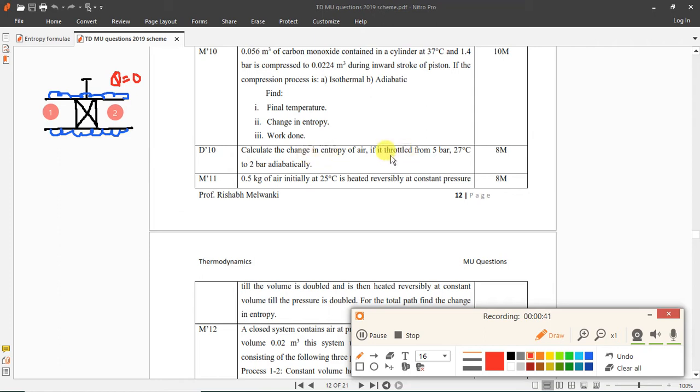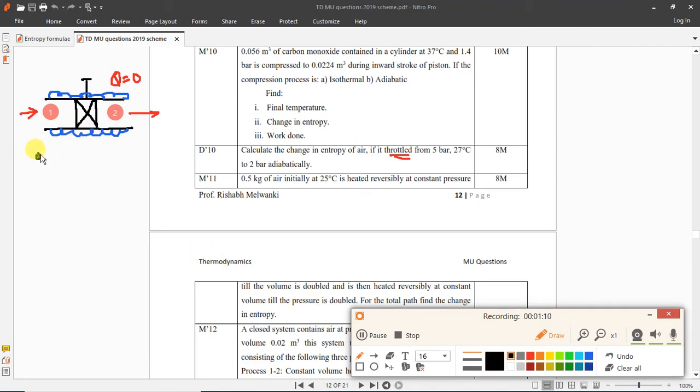Now, throttling process is an irreversible process. Flow is from this side; it enters and exits from this side. This is a pipe in which we have a wall, and when we close the wall by a certain amount, the fluid will get throttled. The blue color indicates it is insulated, that is adiabatic. After this we had seen the analysis, where we apply the steady flow energy equation.